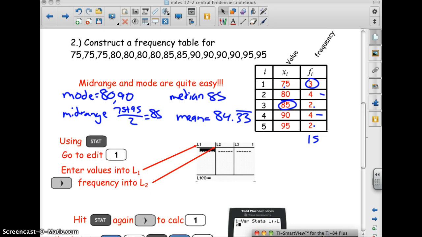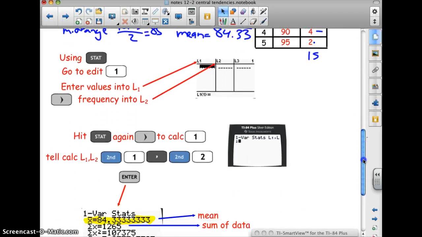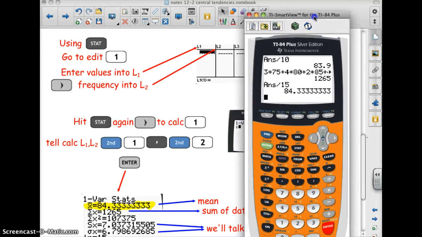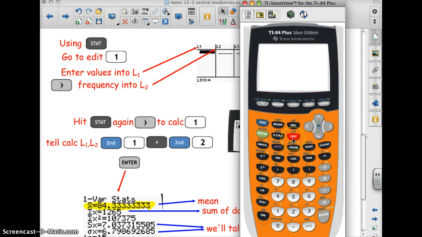You can do a lot of this stuff still with the basic stuff we did in algebra. But now I'm going to use stat. What I want to do is use the stat function. I'm going to go to edit 1. So I hit stat, I go to edit, which is choice 1, or I can press enter because that's up.